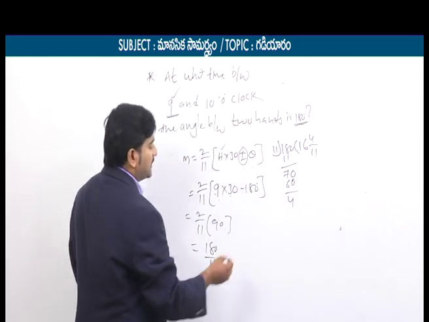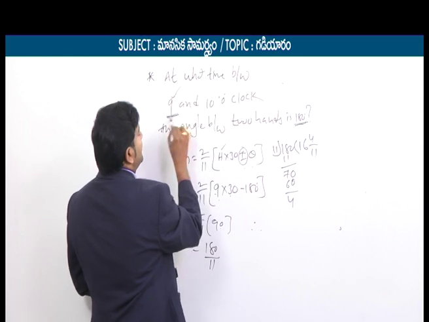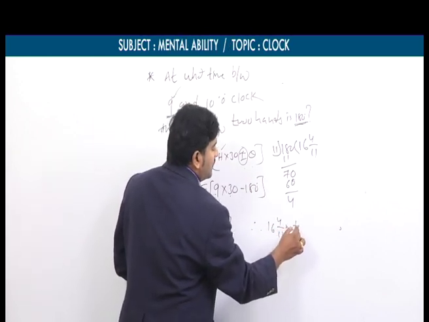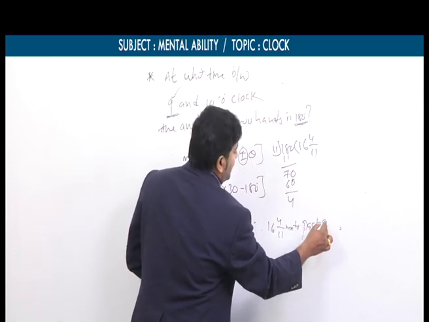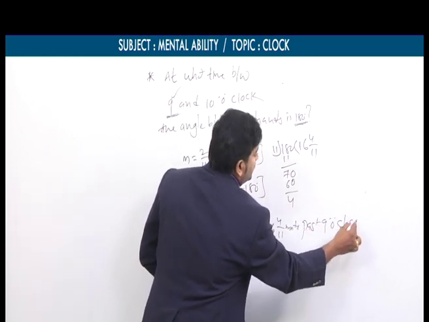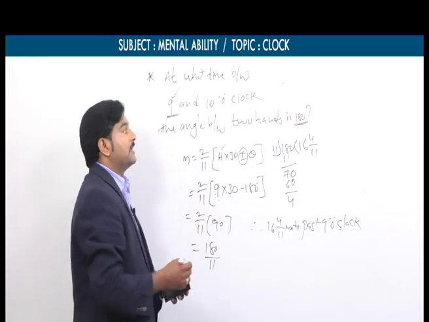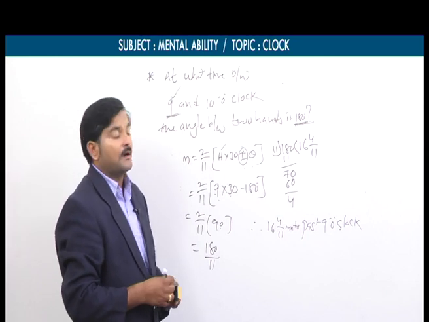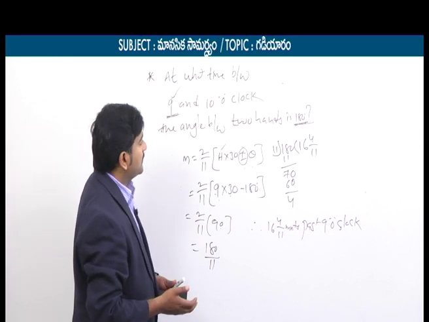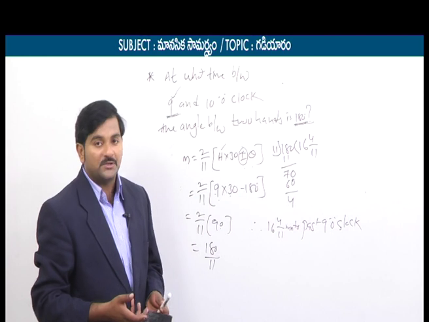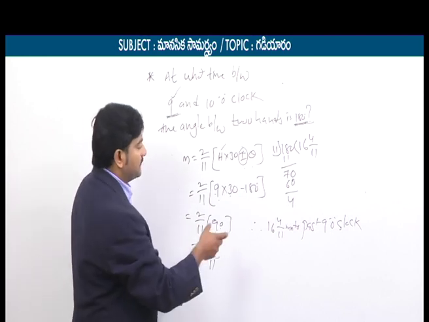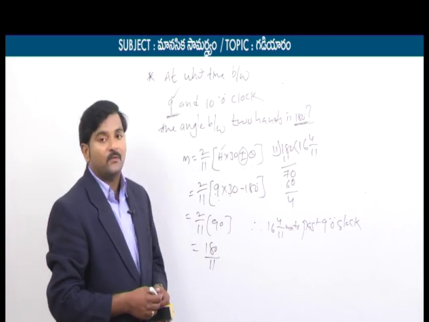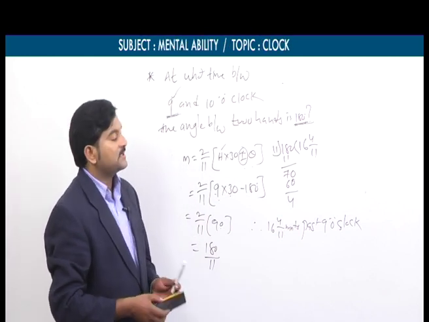So what can we conclude? Since our starting hour is 9 o'clock, the time is 16 4 by 11 minutes past 9 o'clock. Exactly at this point in time, the angle between the two hands is 180 degrees. Or, at what time between 9 and 10 o'clock may the two hands be in opposite directions? The concept is the same. Again we take theta equal to minus 180 and the final answer is 16 4 by 11 minutes past 9 o'clock.